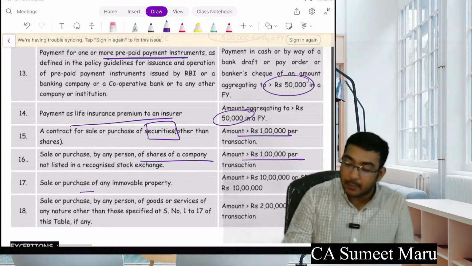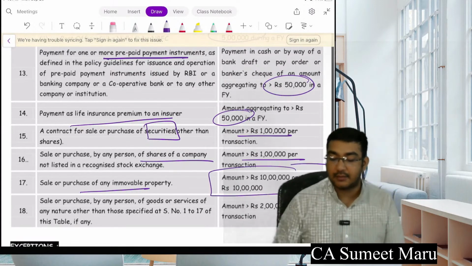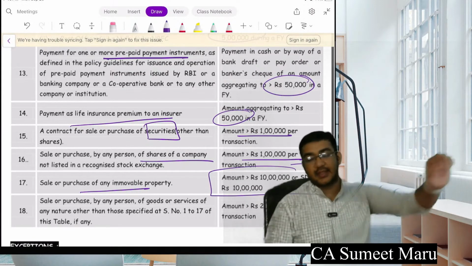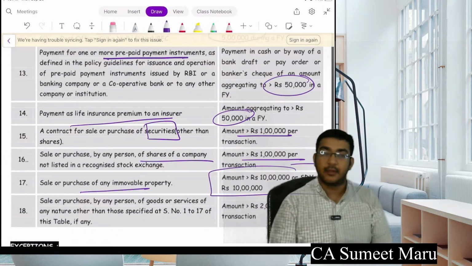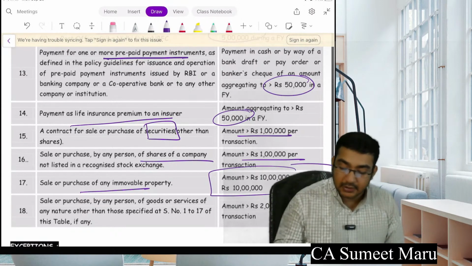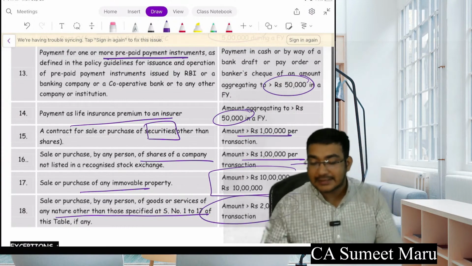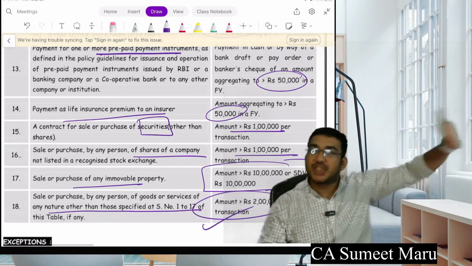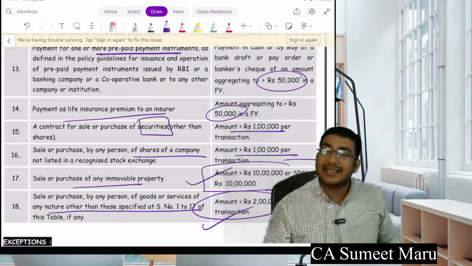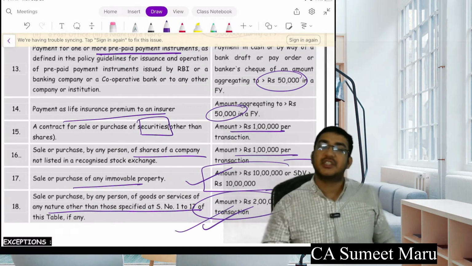Sale purchase of immovable property, limit is 10 lakh. That is your amount or SDV, whichever is there. Above 10 lakhs it is applicable. And sale purchase by any person of goods and services in nature other than specified above, limit is 2 lakhs. So please remember this limit. 50,000 is the general limit. Immovable property के लिए 10 lakh is the limit, and any other transaction you do, any